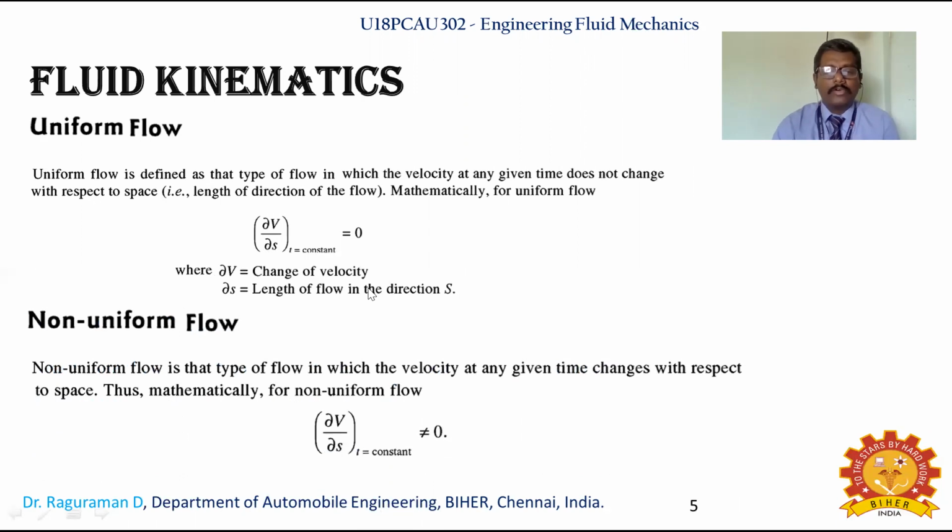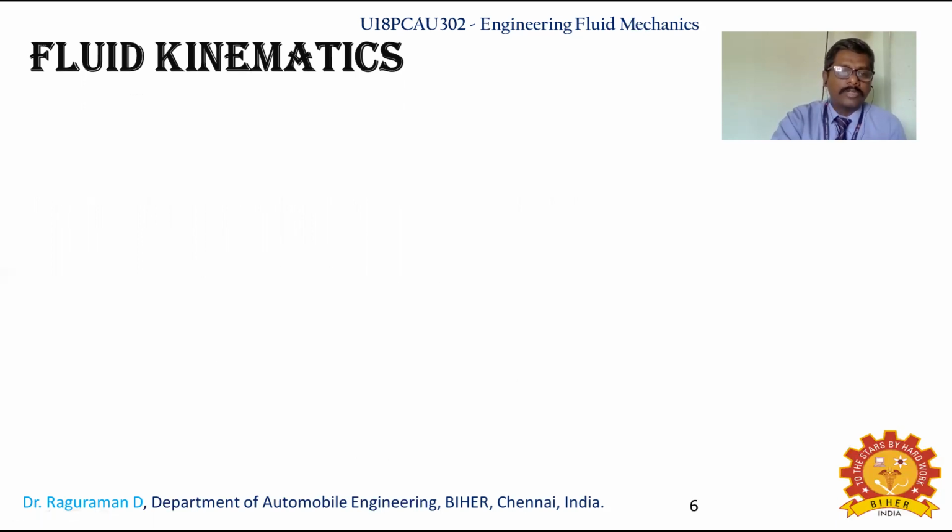A non-uniform flow is the type of flow in which the velocity at any given time changes with respect to space. That is what you write mathematically as ∂V/∂s at constant time, which is not equal to 0.